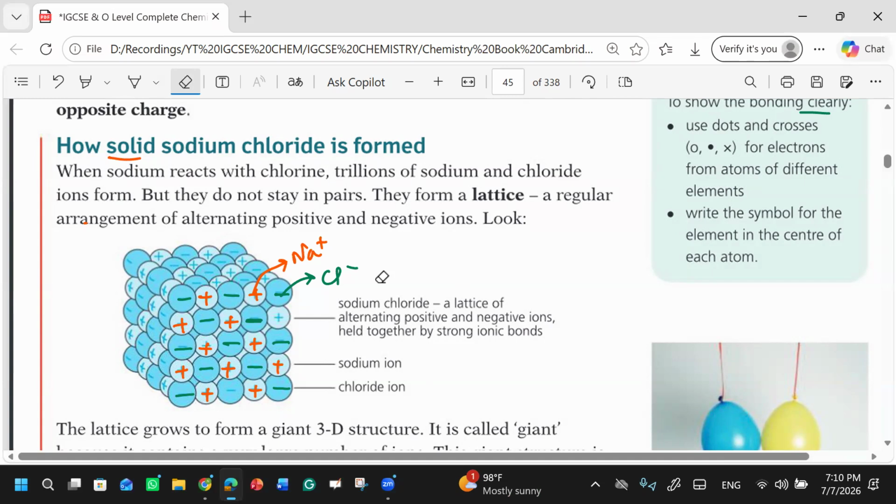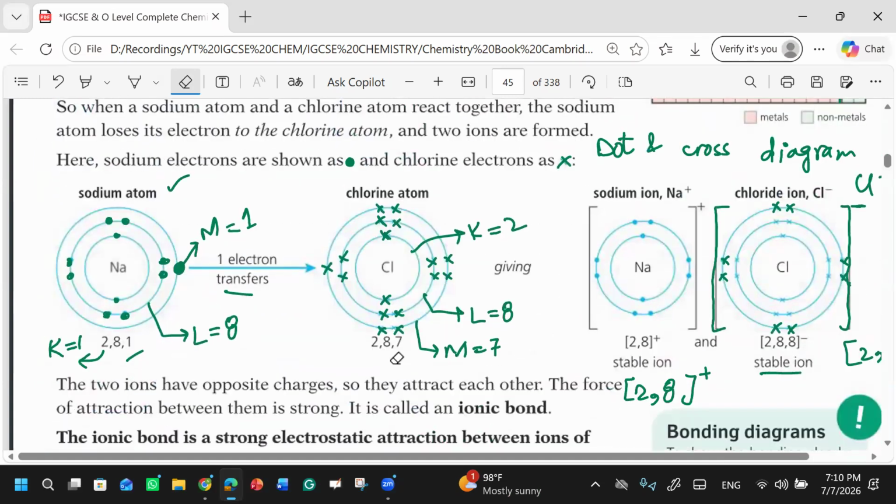In the valence shell there were initially seven electrons, and now you are adding one extra electron. The same charges repel each other, you know this concept. So when the electron from sodium approaches this chlorine atom, there will be repulsion, and due to this repulsion, the size will increase.